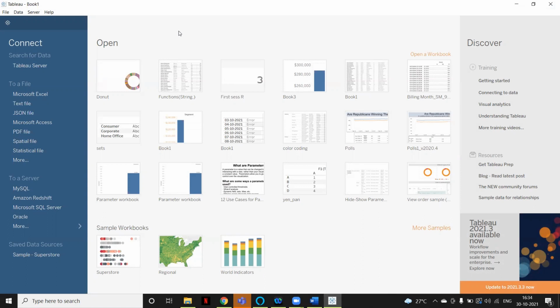Let's say you have data from the last 20 years, but they are interested to see the trend only for the last 5 or 10 years. Whatever business logic they want to implement, we implement that in the backend, and whatever data comes out after passing that logic, we load into Tableau. We'll see how we can connect and load this.